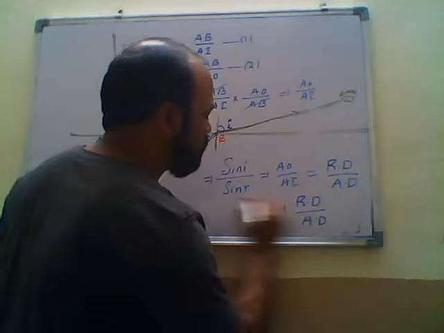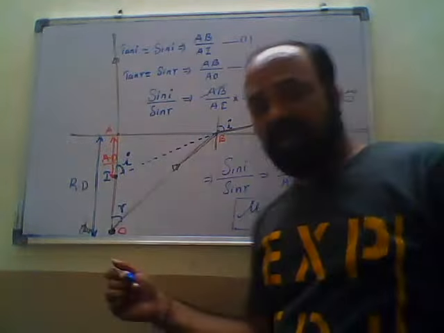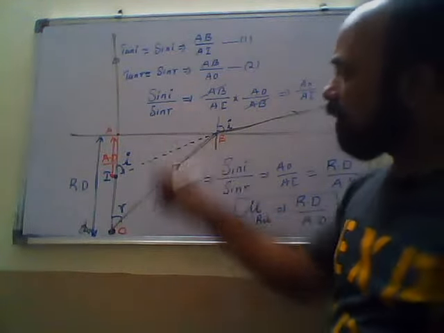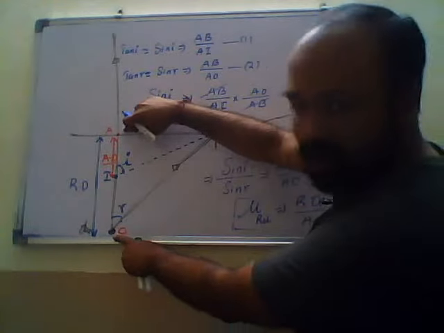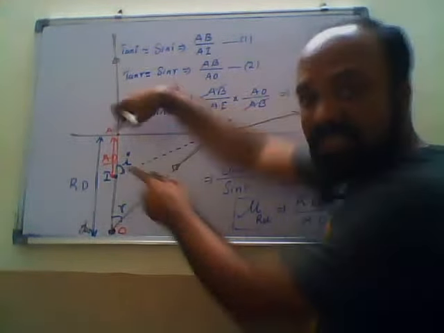Now see, in this case we have taken the object in the denser medium and the observer in the rarer medium. The actual distance, suppose from here to here, is 10 centimeters, but for the observer it appears to be less than 10 centimeters.